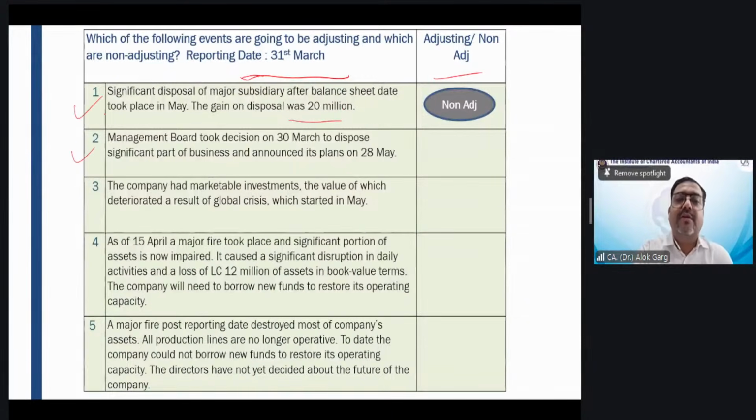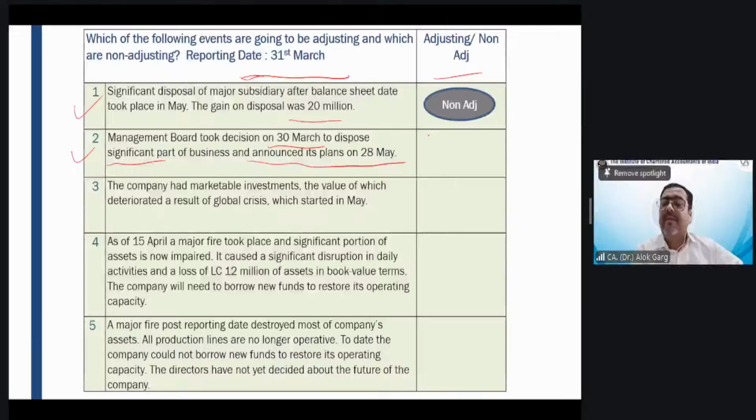Management board took a decision on 30th March to dispose of a significant part of business and announced its plan on 28th May. Adjusting, non-adjusting? Many students are saying non-adjusting. Friends, while Manoj is saying adjusting, Manoj, have you read Ind AS 37? I think not yet, right? Have you covered Ind AS 37? Provisions, contingent liability, contingent asset. That is why you are saying adjusting, and Ravinder, you are saying adjusting, and many students are saying non-adjusting.